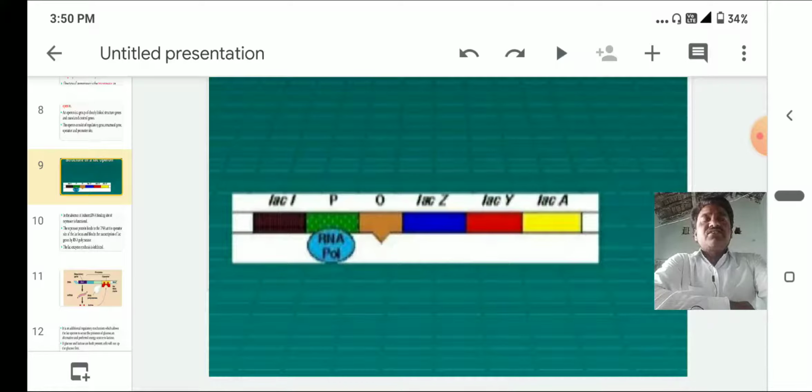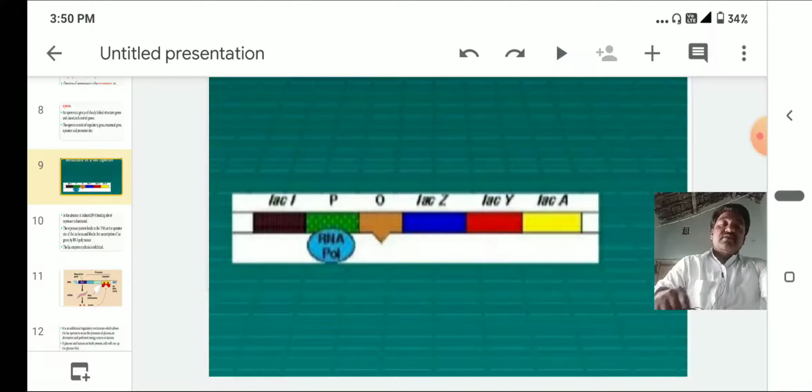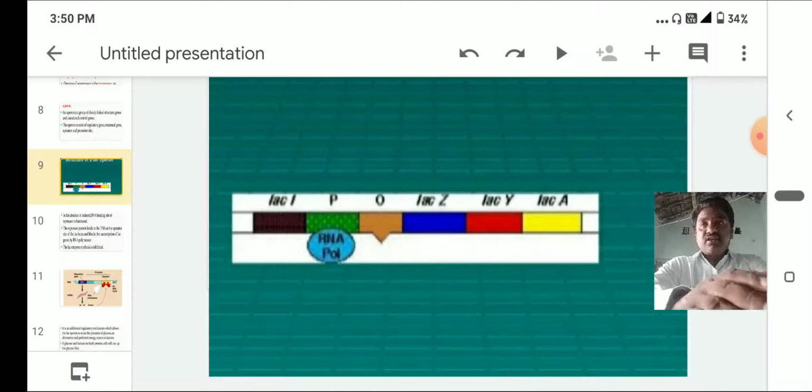Whenever the gene is in switch off condition, generally beta galactosidase, transacetylase, and permease are not produced. Lactose is present where human beings consume milk. Milk has lactose, a special saccharide. That lactose enters into the bacteria through special pores present on the cell wall.